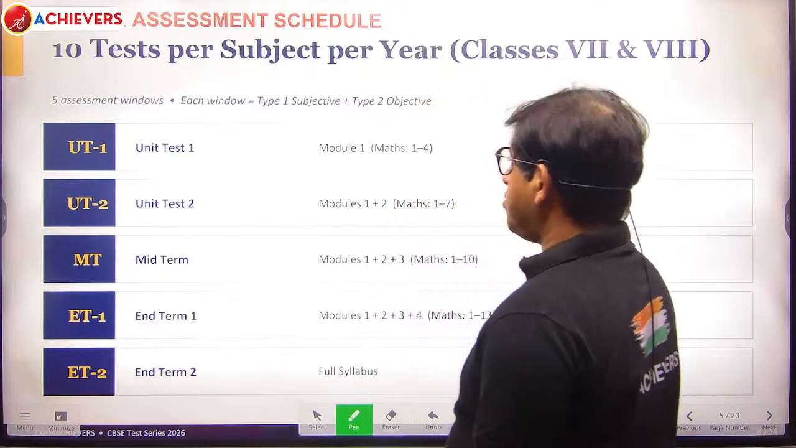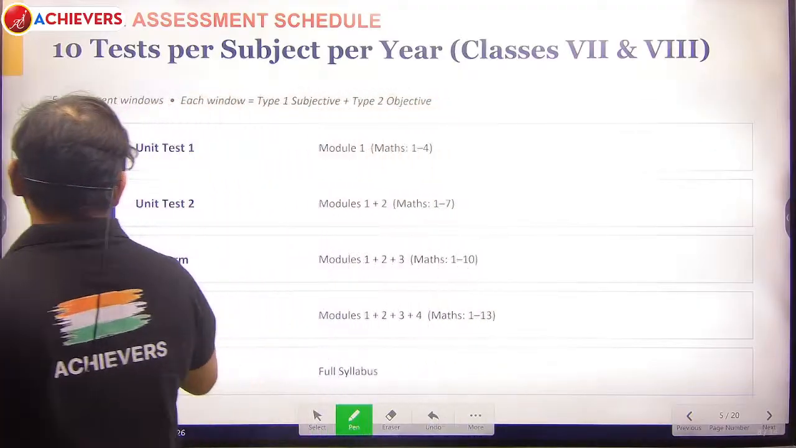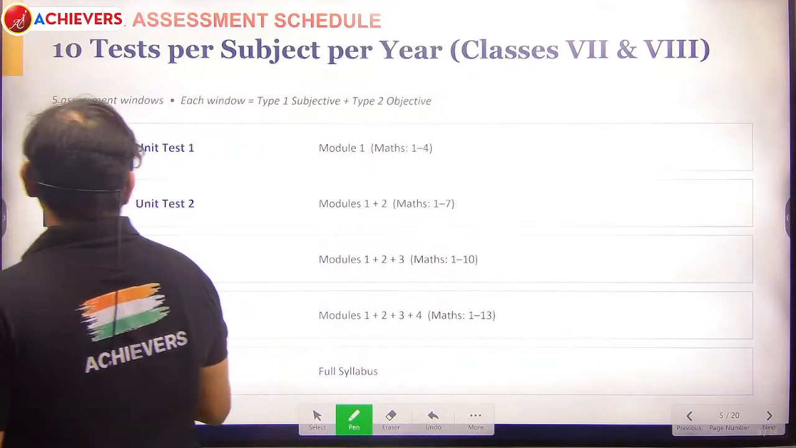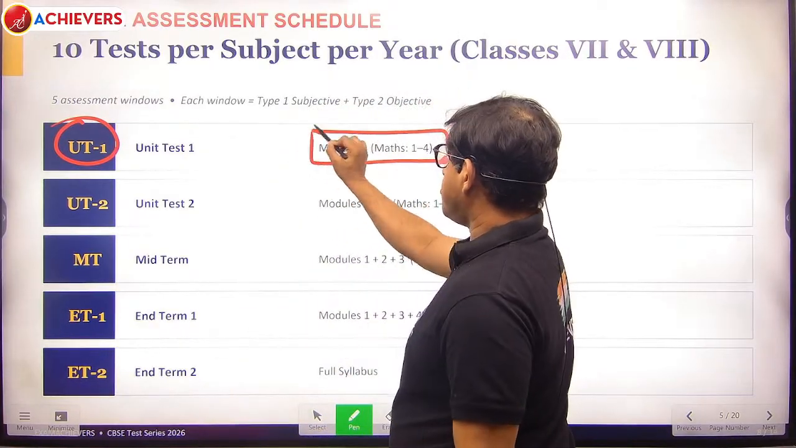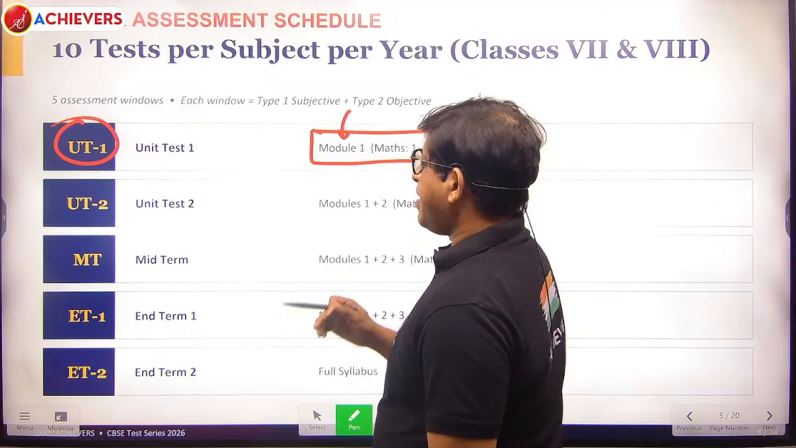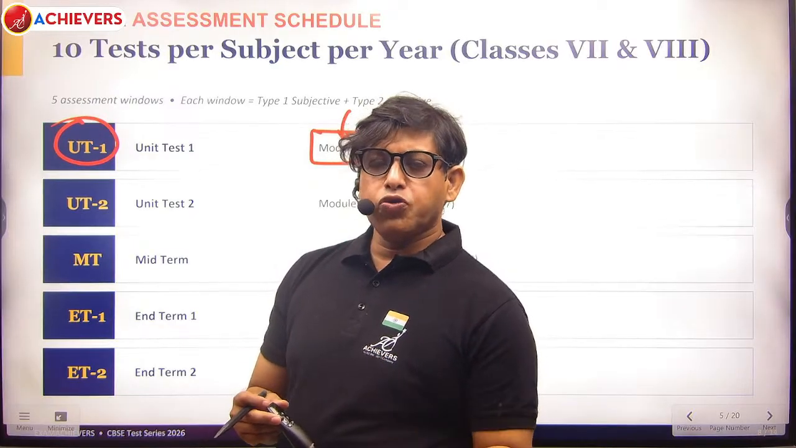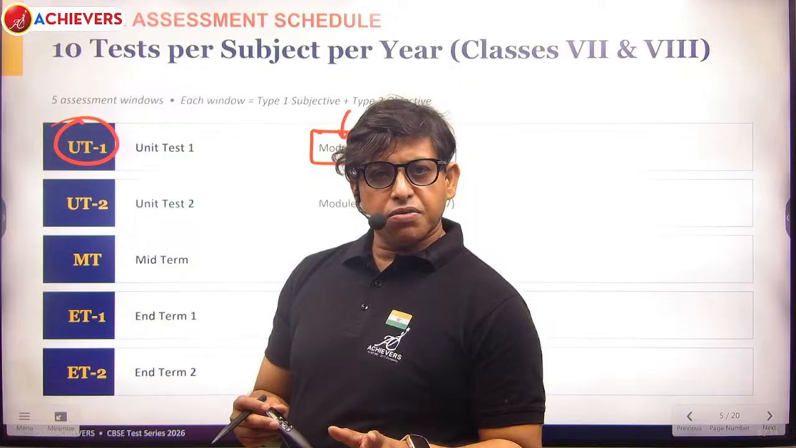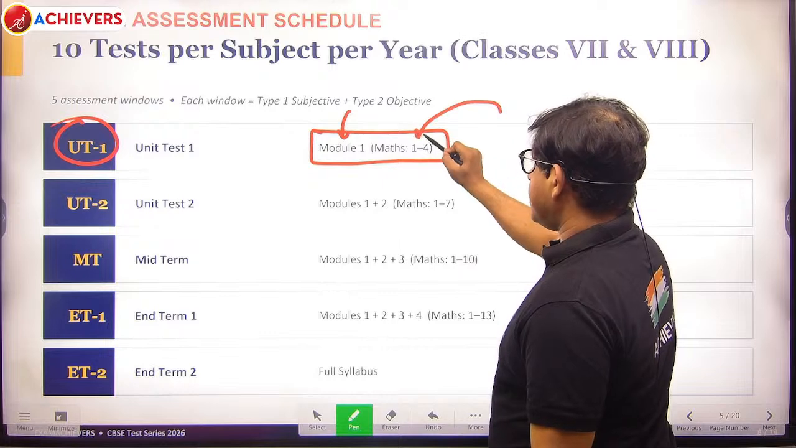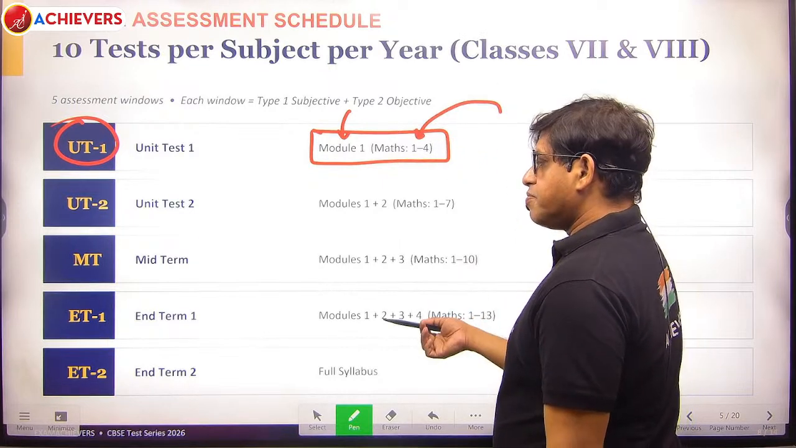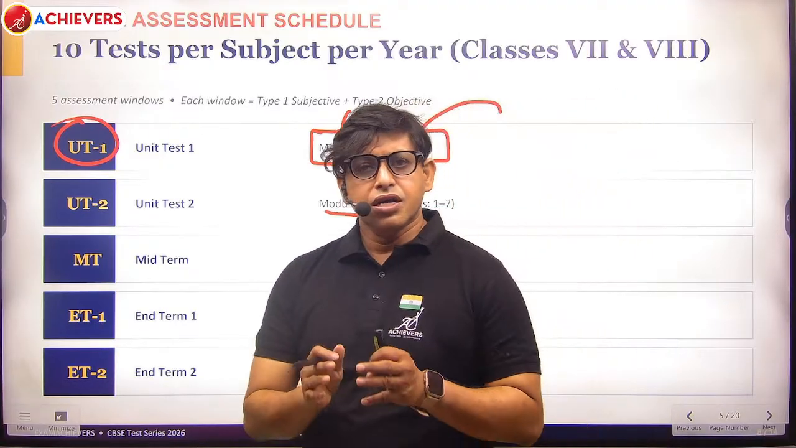Then the next step is about the test. In the junior section you are going to find UT1, that is the first unit test, and the syllabus is specified over here. Module 1 is going to be in the syllabus, but maths is different because there are more modules, so this is written in the bracket like maths 1 to 4. For example, in the second unit test, we are going for modules 1 plus 2. So we are basically going with a cumulative approach.